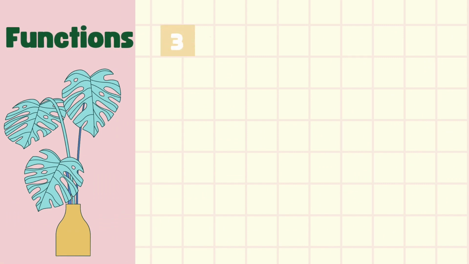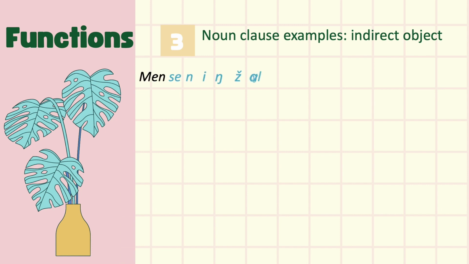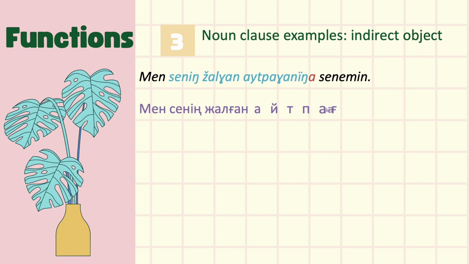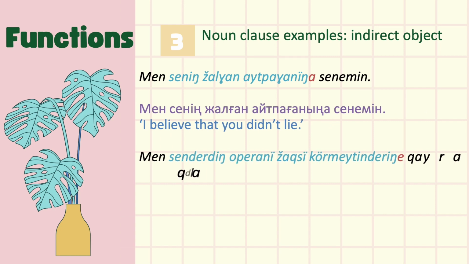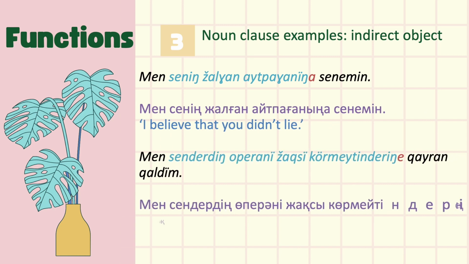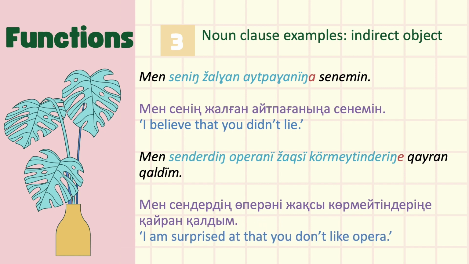Noun clauses can act as indirect objects to intransitive verbs. For example, мен сенің жалған айтпағаныңа сенемін. I believe that you didn't lie. Мен сендердің операны жақсы көрмейтіндеріңе қайран қалдым. I'm surprised that you don't like opera.